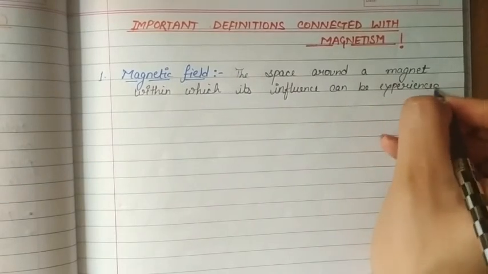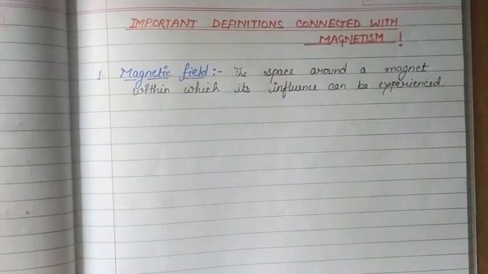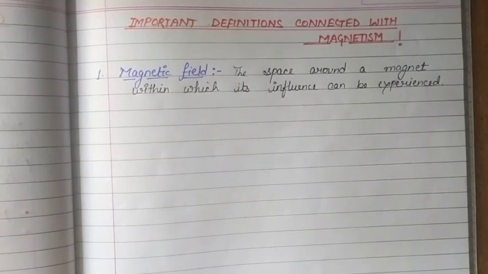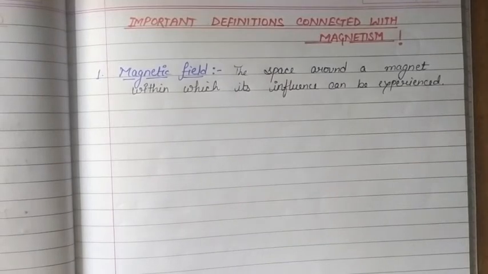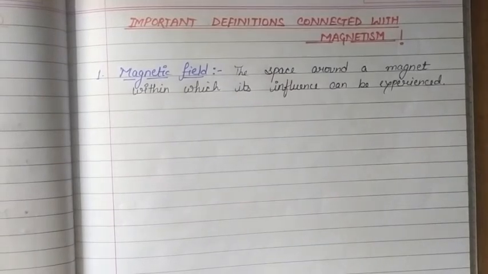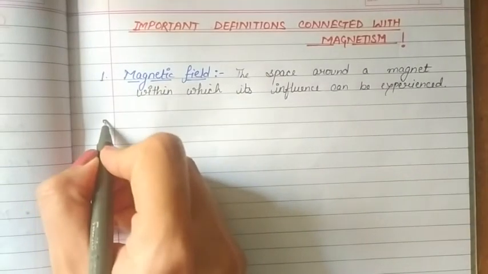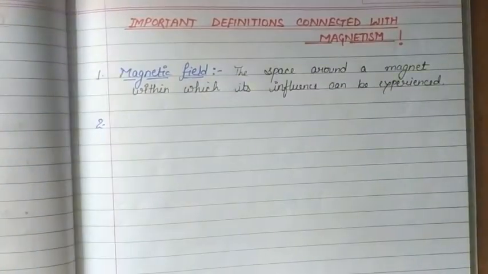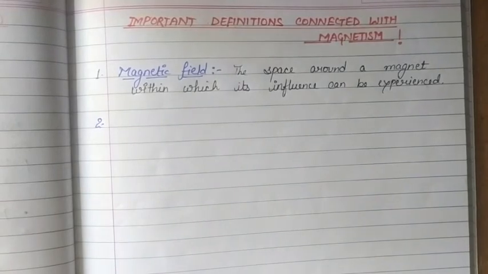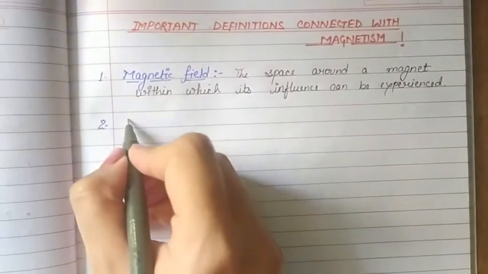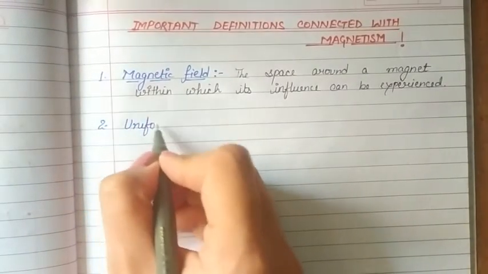So this much space is called magnetic field. This is the first thing that we should know. What is magnetic field? Magnetic field is the space around a magnet within which we can experience the influence of that magnet. Okay, now the second thing is uniform magnetic field.